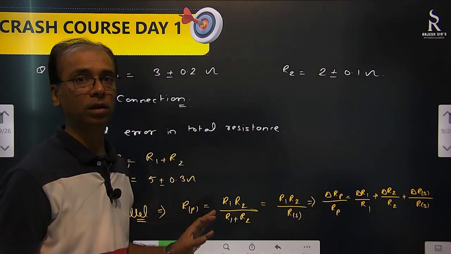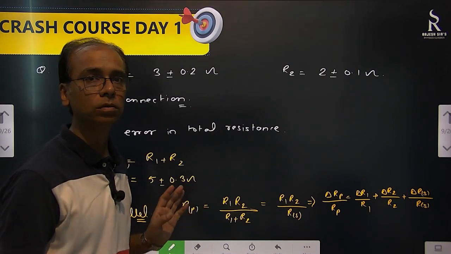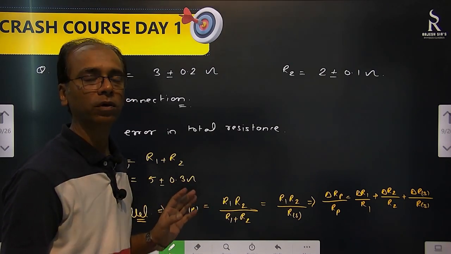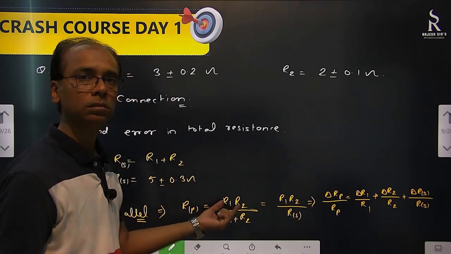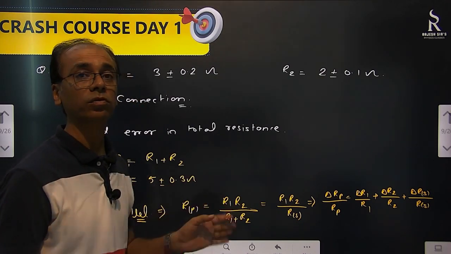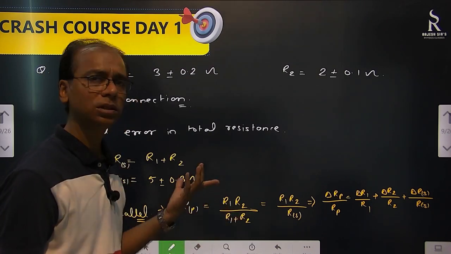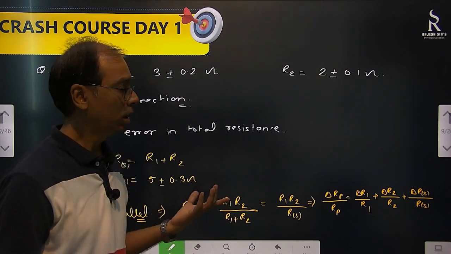Exactly same way for focal length you have to do. Okay, 1 by f equal to 1 by v plus 1 by u. Same thing. It will come like this only. 1 by f equal to 1 by v minus 1 by u. Come out the same way. Okay, you have to do in the same way.